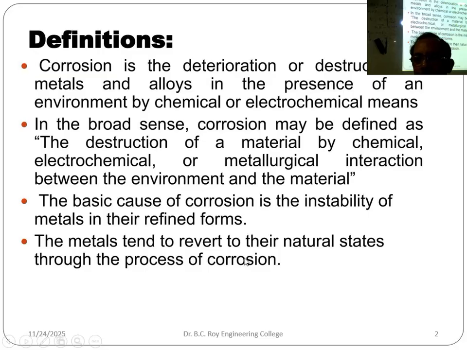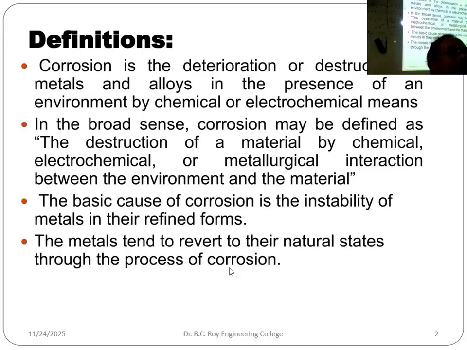So metals tend to revert to their natural state through the process of corrosion. Natural state means what? Oxide was the natural state. Unnaturally you made it, now it will try to go back to nature itself. We made it by some process; now if we leave it to nature, slowly it will revert back to the original state. State of occurrence, do you understand? The way we get it in nature, that is called the state of occurrence.